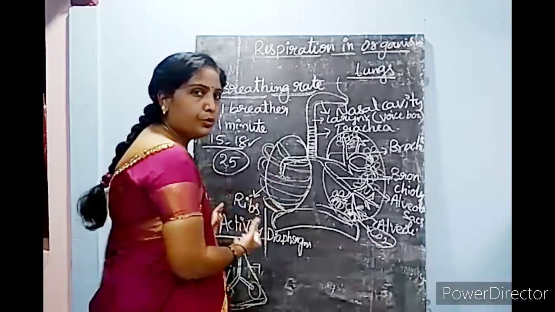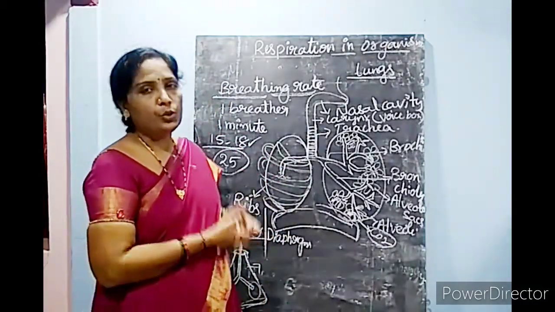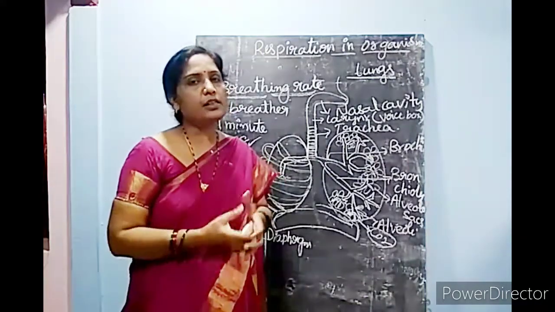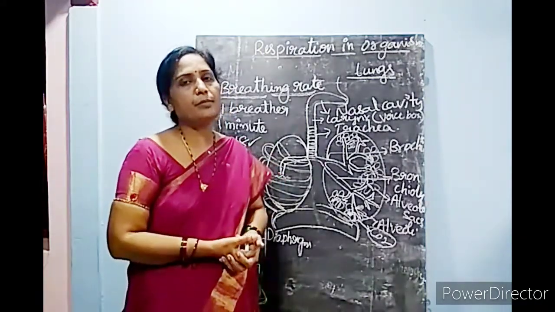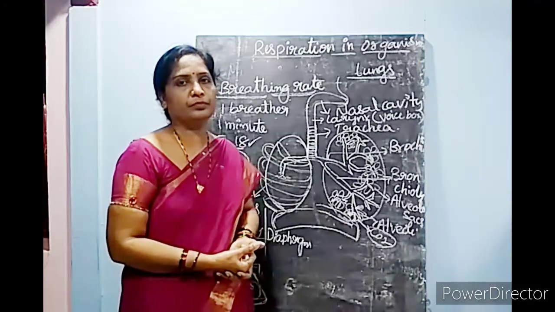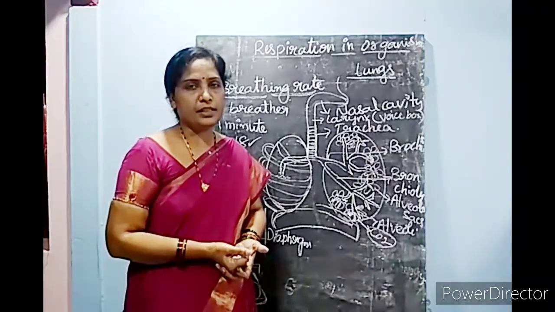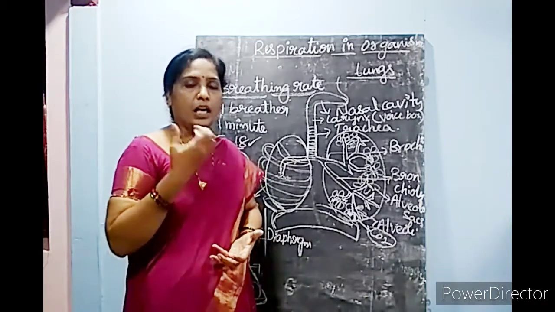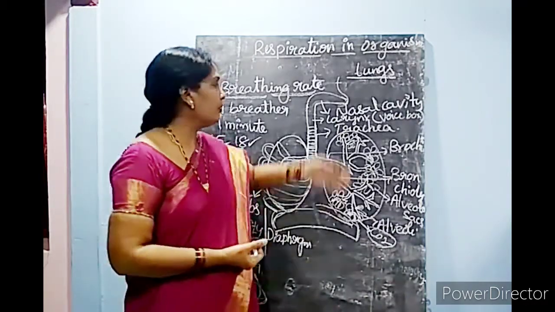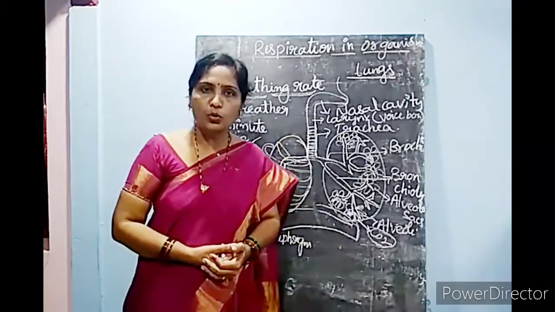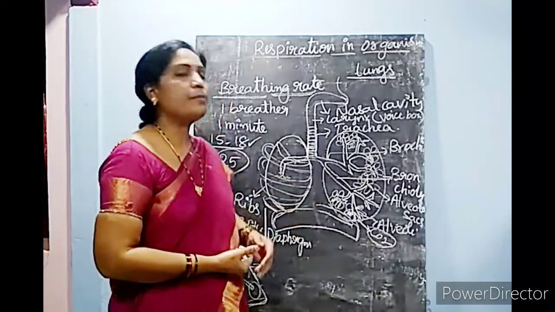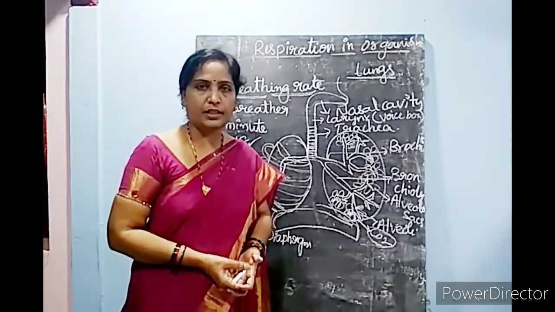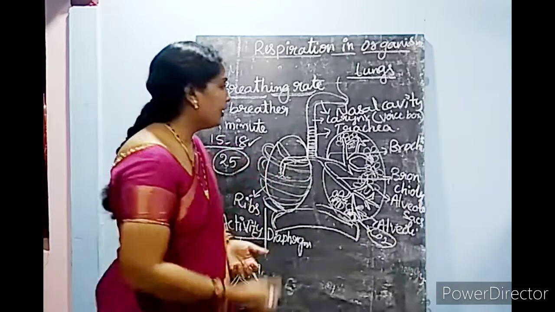When you do this activity, you will understand the clear picture of the mechanism of the respiratory system. So tomorrow we'll discuss in our class how we breathe, how our lungs are helping, from where to where the air moves, and how the diaphragm is helping in this process.